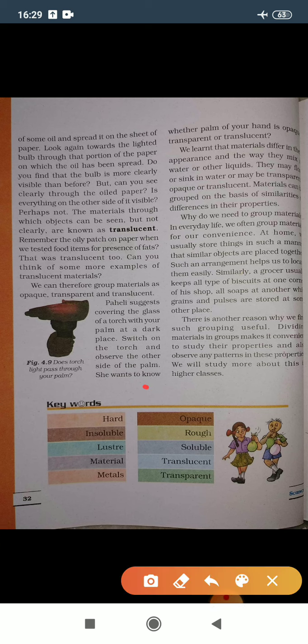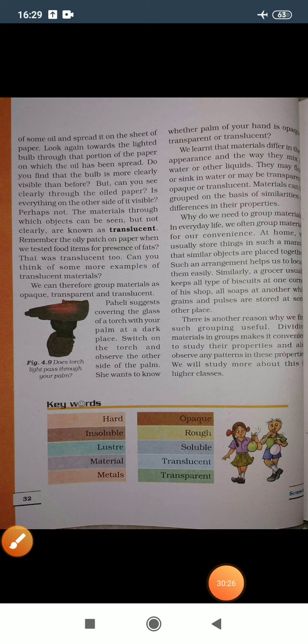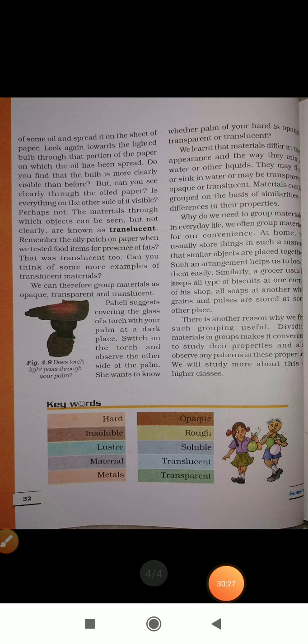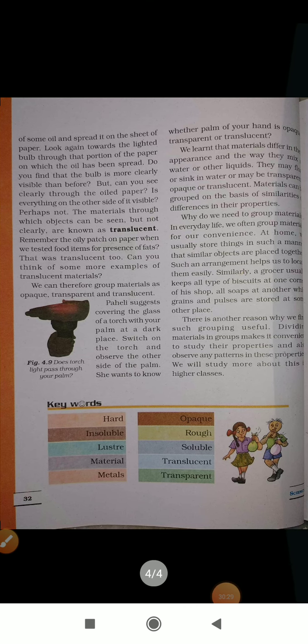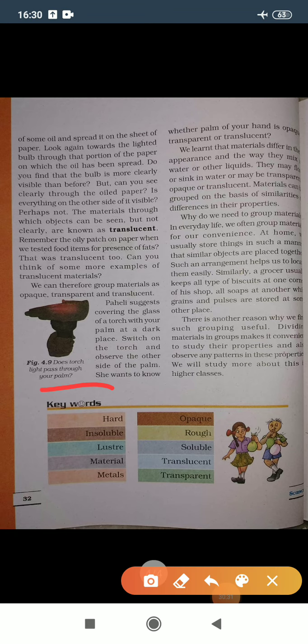Now you need to write these keywords in your notebook, and you can also find more keywords from this chapter and write them in your notebook.